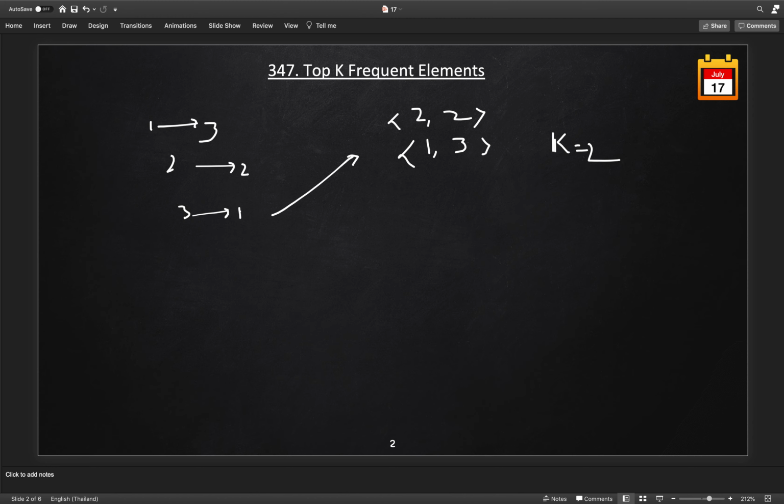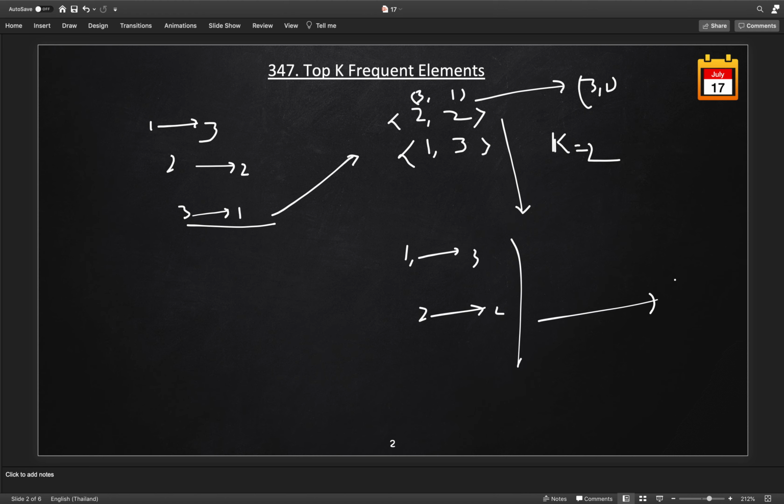But before polling out, we will add this element 3 comma 1, because the frequency was still 1. Then we will remove this less frequent one, because we have more than k elements, which is better than this less frequent one. So we will remove 3 comma 1, which is the frequency of 3 being 1. So in our heap we are left with 1 with frequency 3 and 2 with frequency 2, and in the answer we will return 1 comma 2.